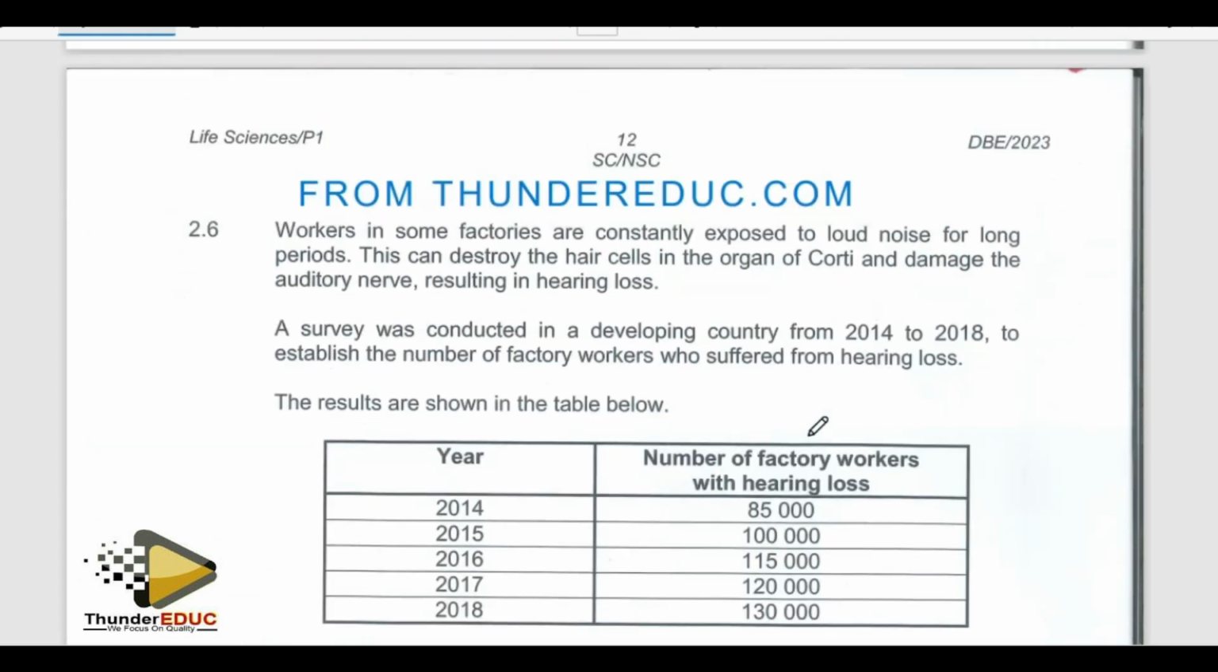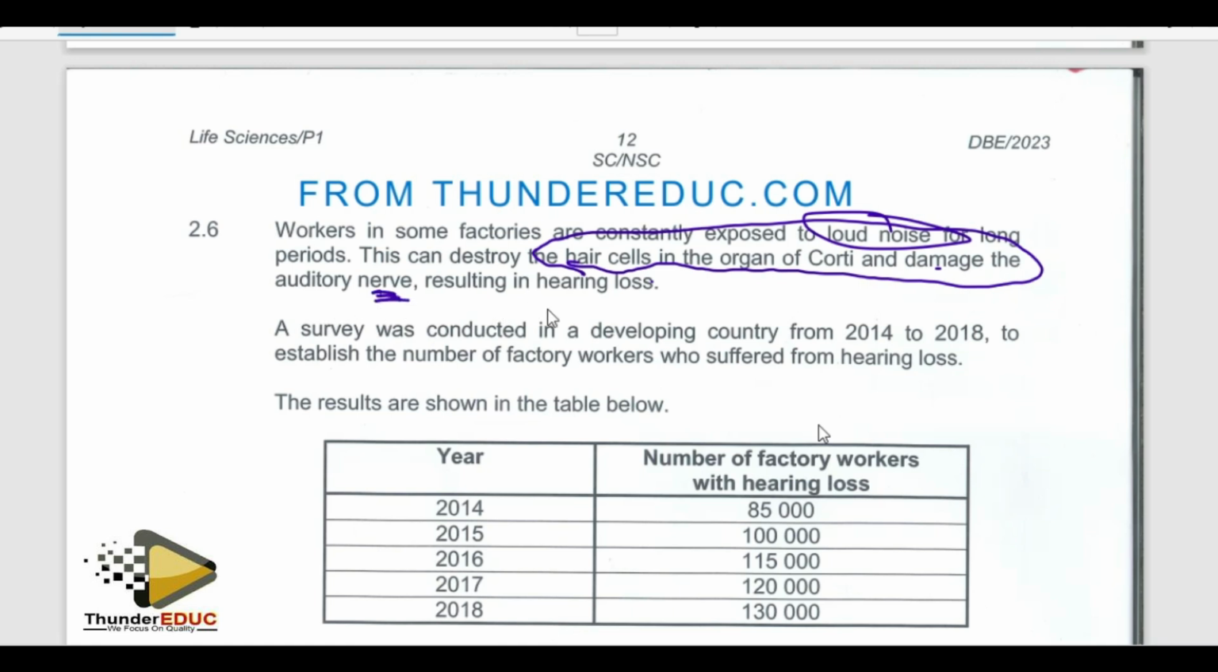Workers in some factories are constantly exposed to loud noise for a long period of time. This can destroy the hair cells in the organ of Corti. People who are staying in towns where there is beeping and loud music, take note of that. It can damage the auditory nerve, resulting in hearing loss.